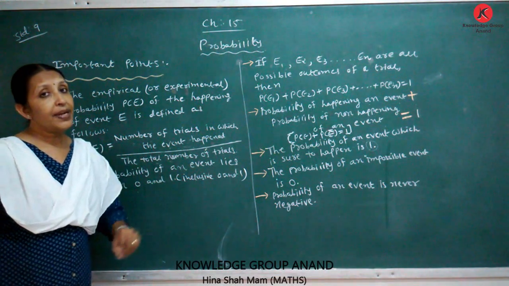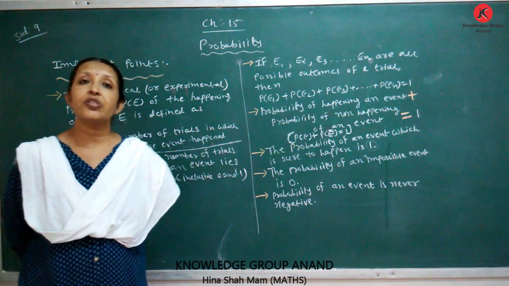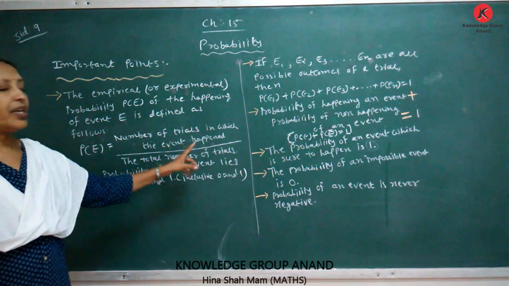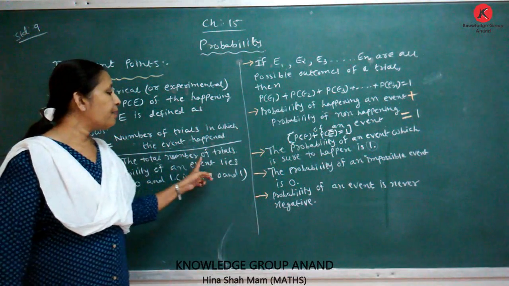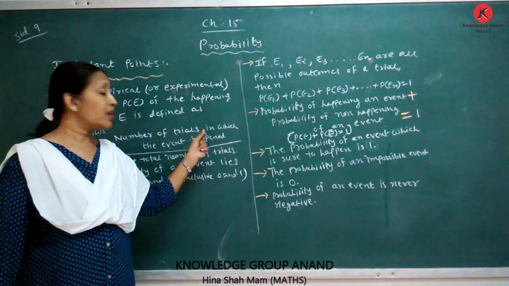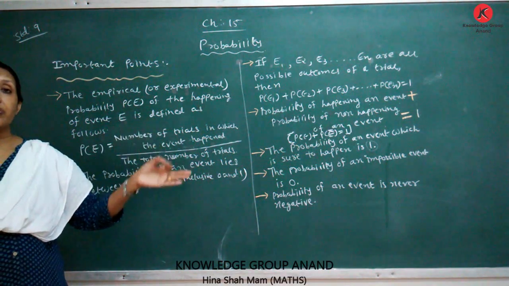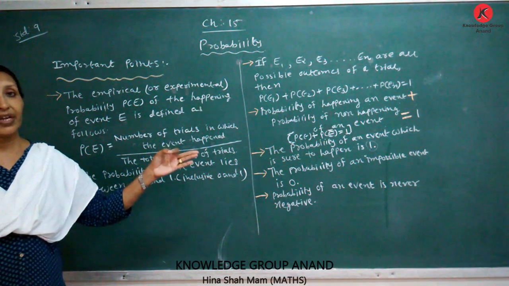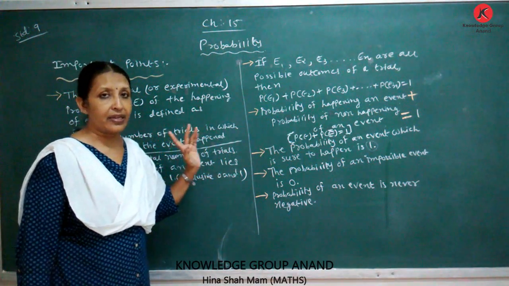And the probability of an event, we write the formula P(E) is equal to the number of trials in which the event happened upon the total number of trials. You write this formula in the answer solution.